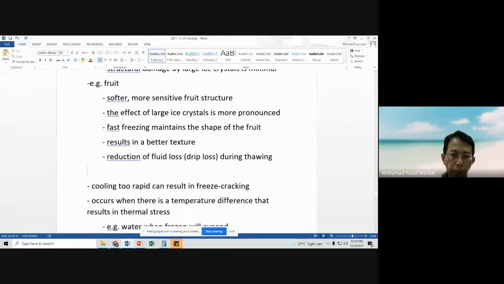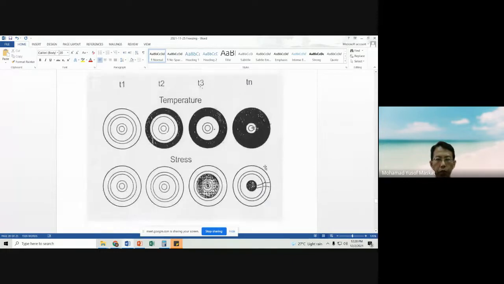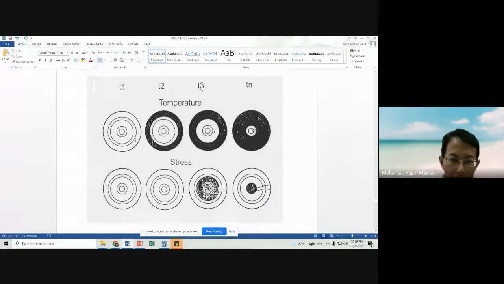However, even though we want to freeze it real fast, it should not be too fast, because cooling too rapidly can result in freeze cracking. So what happens is, remember one of the anomalies of frozen water is that when it freezes, it expands in volume. Right? It expands in volume.